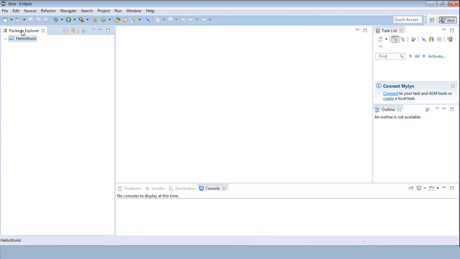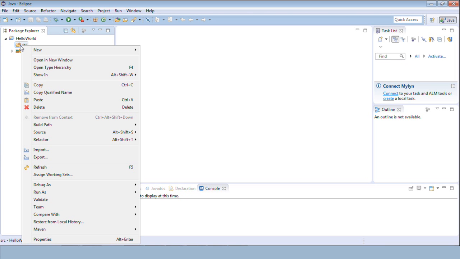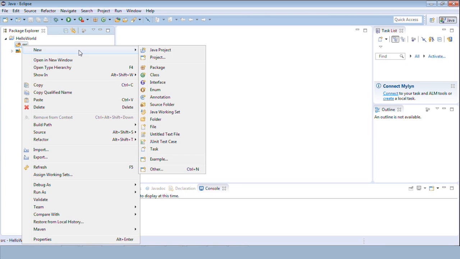So if you see in Package Explorer, what we have is our project, and if I explore this, I'll get a source folder, src. All our Java files reside under this source. Everything we need to create, we create under this source. So I'll right click on source and create a class.